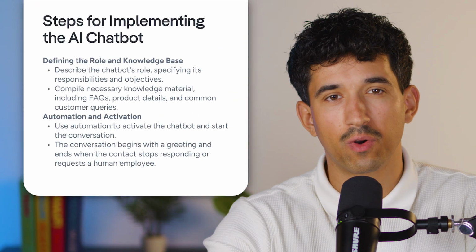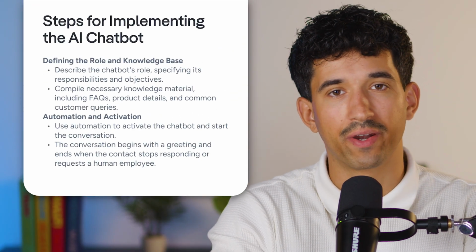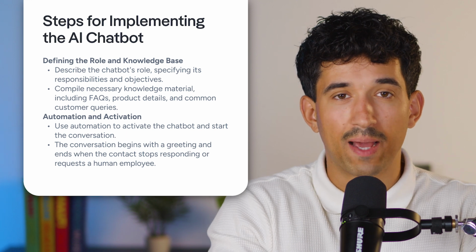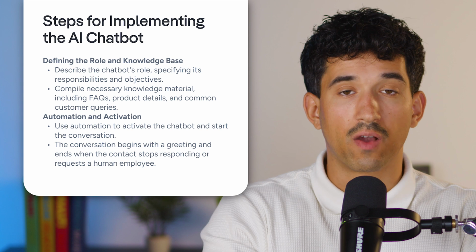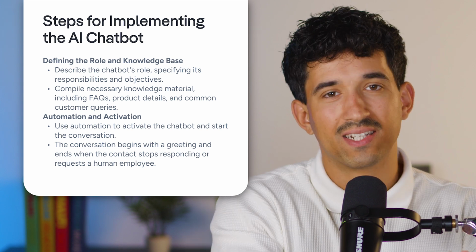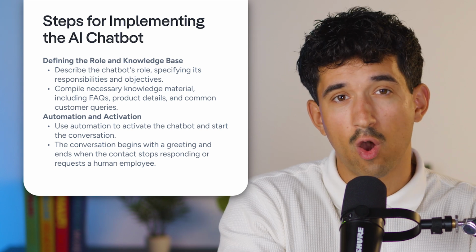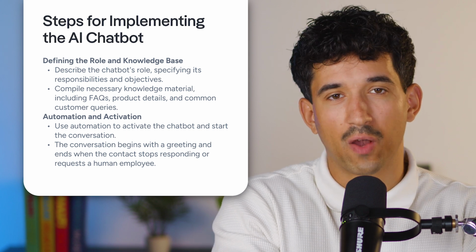So, to summarize, the AI chatbot is set up in 2 steps. The first step involves defining the role and gathering all the knowledge that the chatbot needs to fulfill its role. In the second step, an automation is used to activate the chatbot and start the conversation. The conversation begins with a greeting message and ends either when the contact stops responding or when a staff member is requested. The conversation is then automatically assigned. And that's it. This is how simple it is to use AI in SuperChat. Because it's so easy, you have incredible flexibility in applying the chatbots. There are really no limits.